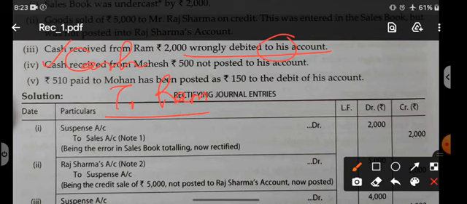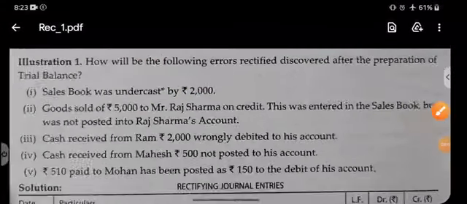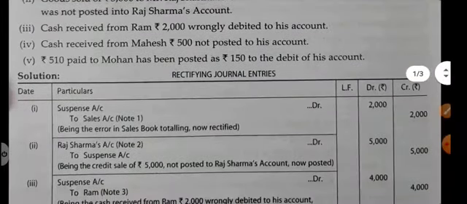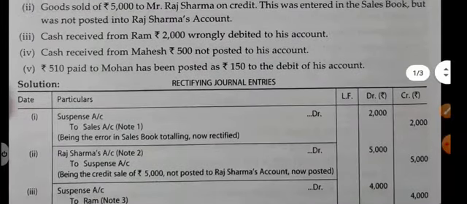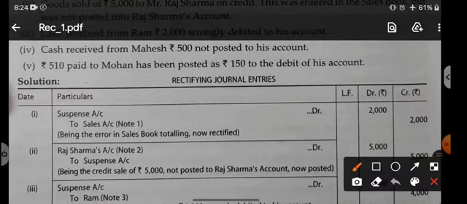So now what should you do? You should credit him again, because the correct thing is that you should credit him. Now we can credit Mr. Ram, and we should credit him not by 2,000 but by 4,000. We can see the mistake once again by making the account itself. Entry was cash account debit to Ram.